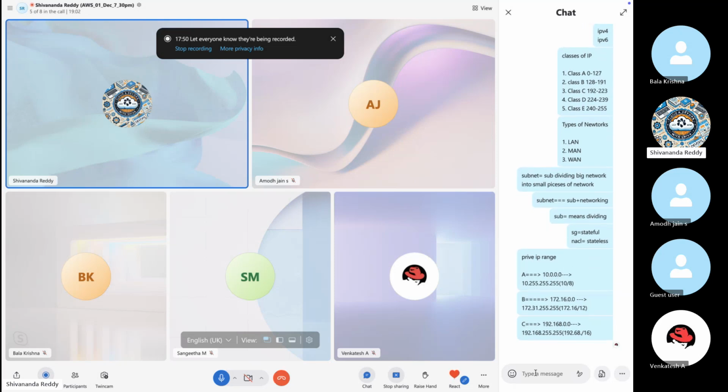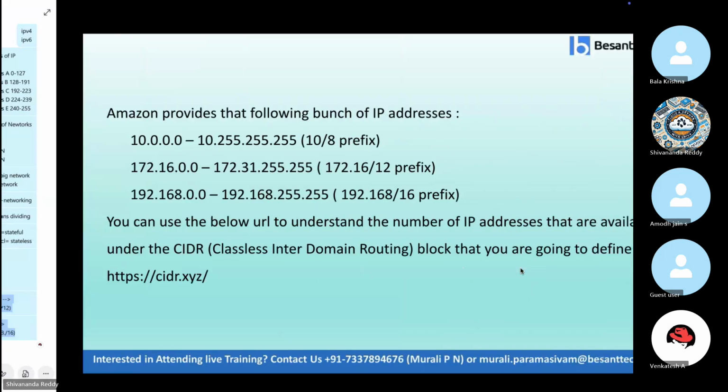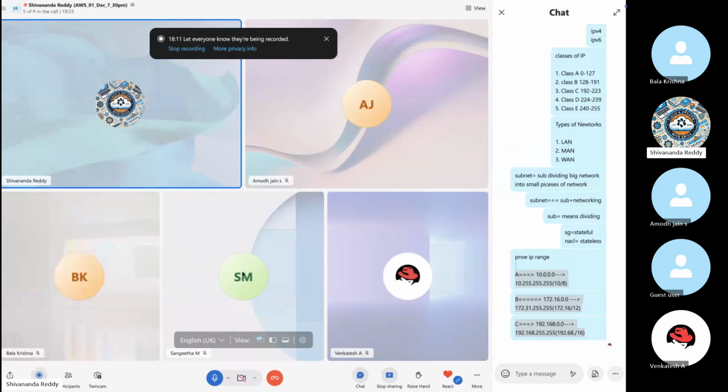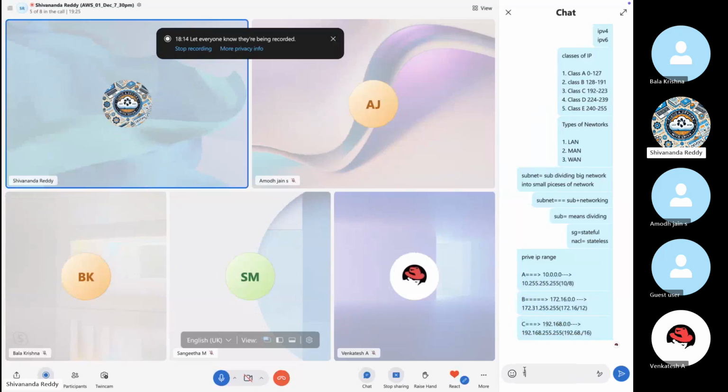All the other ranges in the world are completely public. That means except the ranges I mentioned here, the rest will be public IP addresses only. Correct? Next, you can use the below URL to understand the number of IP addresses available under the CIDR. One more important word, CIDR. When a value like 10.0.0.0/24 is there, this complete value we call a CIDR.